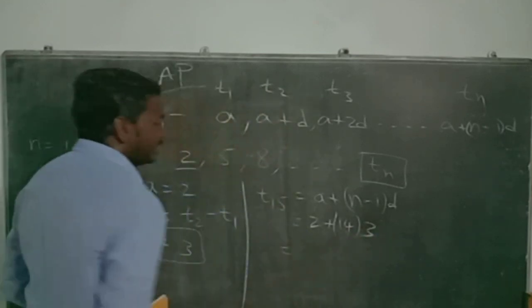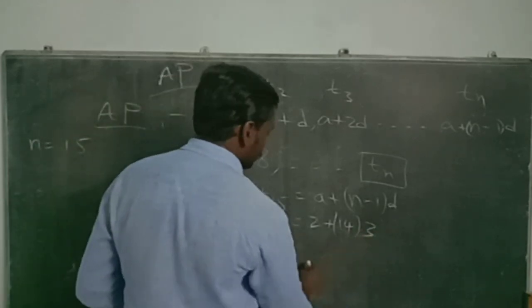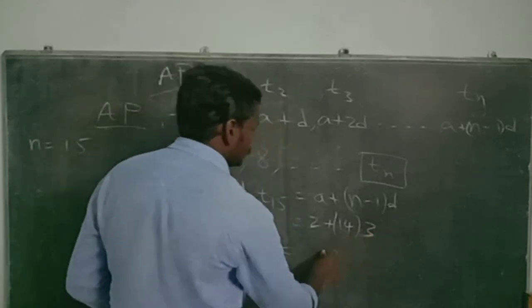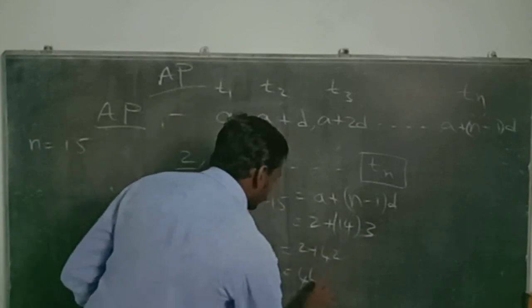So how much is that? 42 plus 2, that is nothing but 44.